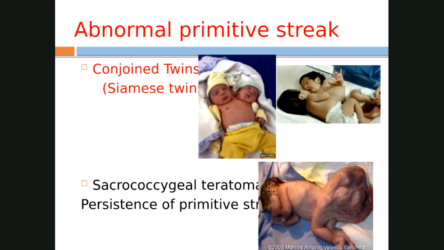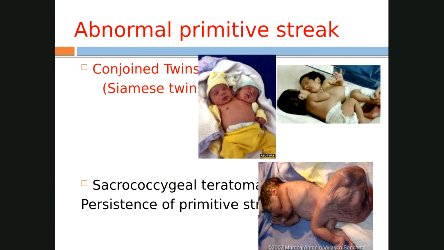Here you can see these twins. When the primitive streak in the upper part splits, the baby has two heads, a single trunk and the limbs, as you can see in the first photo here. So this is the Siamese twins or the conjoined twins. It is because of the abnormal primitive streak. Because the primitive streak split in the upper part, two heads are developing and the rest of the part